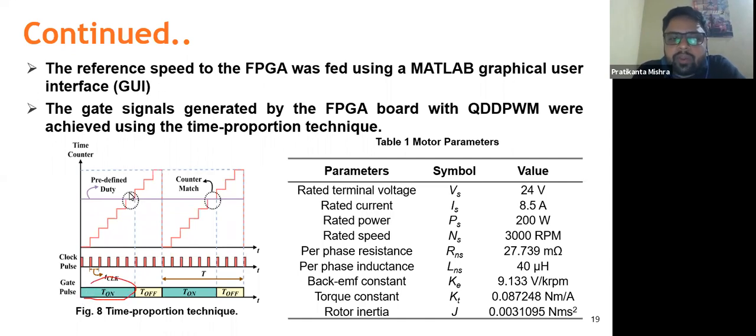Until the counter matches this predefined duty value we have the pulses on, and after that is the off period. This is the total sampling period, and based on the clock pulses of the FPGA we increase the counter value and match it with a predefined counter value that is based on the duty ratio we have decided for D high and D low. So this is the rating of the motor, and you can also have a look at it in the paper.